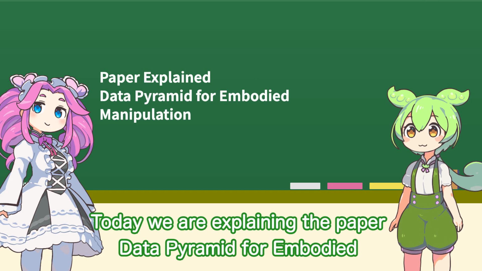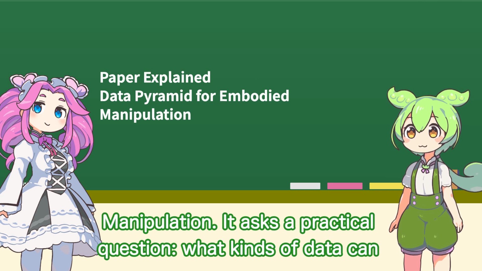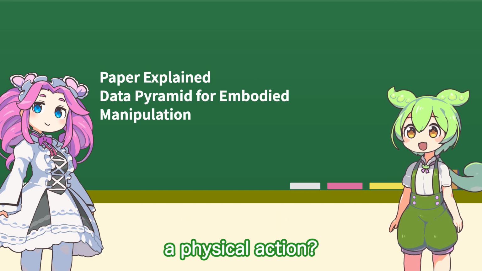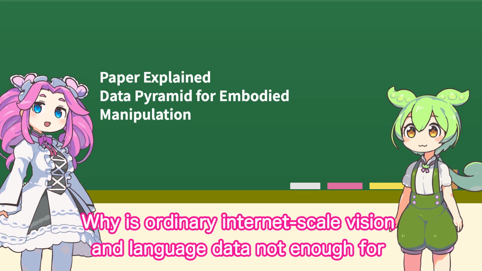Today we are explaining the paper Data Pyramid for Embodied Manipulation. It asks a practical question. What kinds of data can teach a robot not only to recognize a scene, but also to choose and execute a physical action? Why is ordinary internet-scale vision and language data not enough for that job?